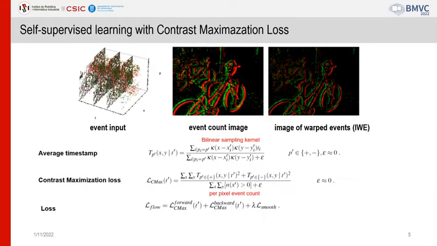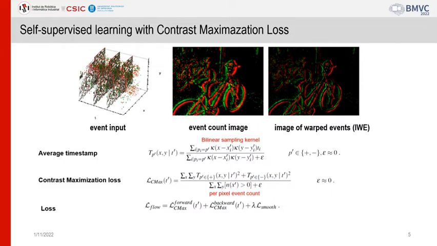For learning, due to the lack of labeled training data, optical flow is often learned in a self-supervised manner. In our work, we train the network using self-supervised learning with a contrast maximization loss. The method aims to find the optimized parameters that compensate for the motion and provide a deblurred image of warped events upon convergence.